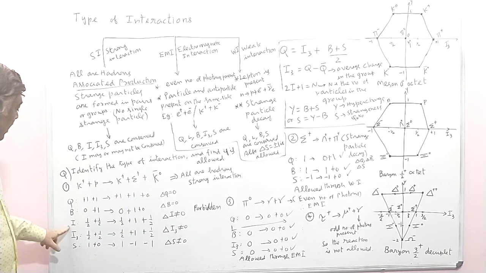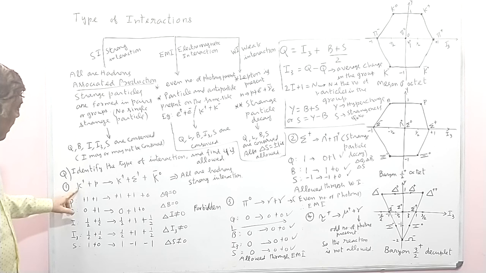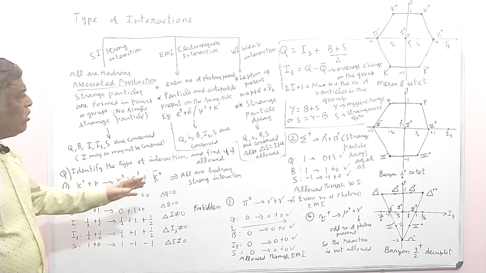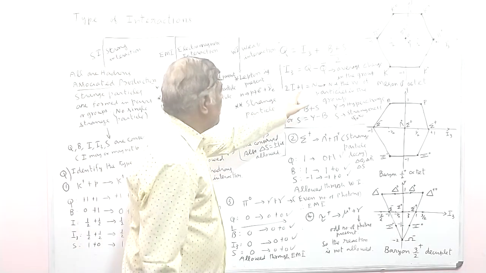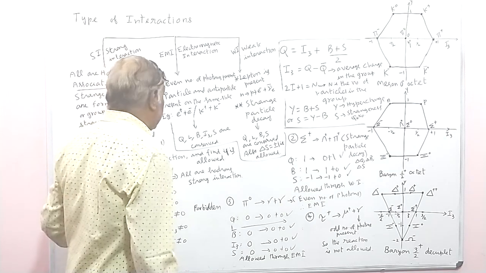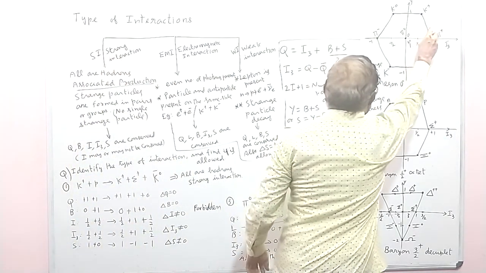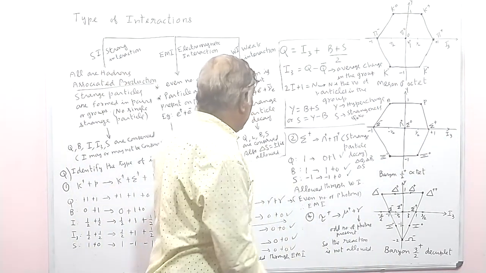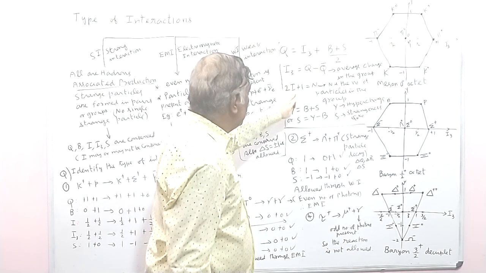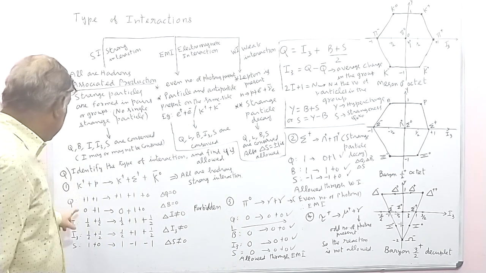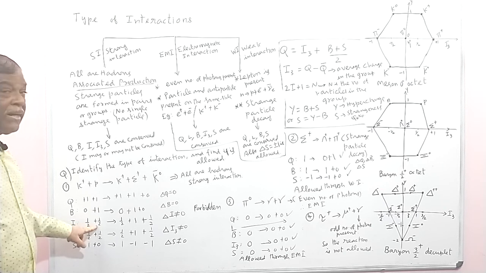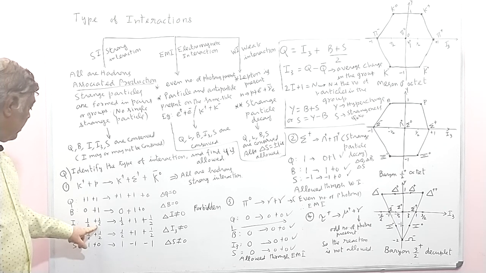Similarly, if you find I, the I for K plus is half, and I for P is half. If you have a doubt, you can use this formula, because 2I plus 1 is equal to 2. There are two particles, K plus and K0, and they form one group. So put N equal to 2 here. If you solve this, I is equal to half. That is your isospin quantum number. Similarly for the proton, since the group contains two particles, I will be half.